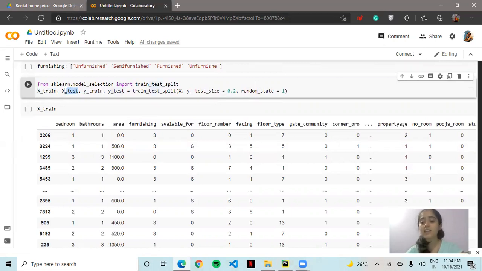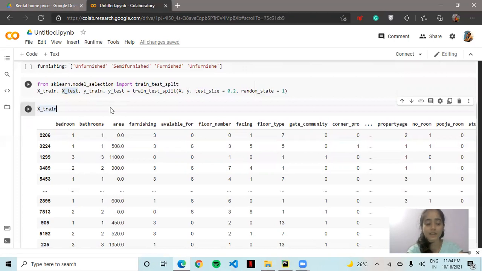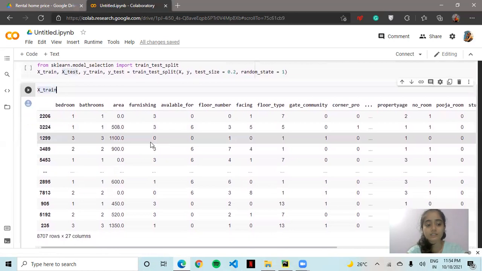Here X is the input value which we are going to put in our website, and Y train and Y test are the variables which we are going to predict. X train is for training and X test is for testing our data, similarly for Y. Now, if we look at X train, we can see all these values.